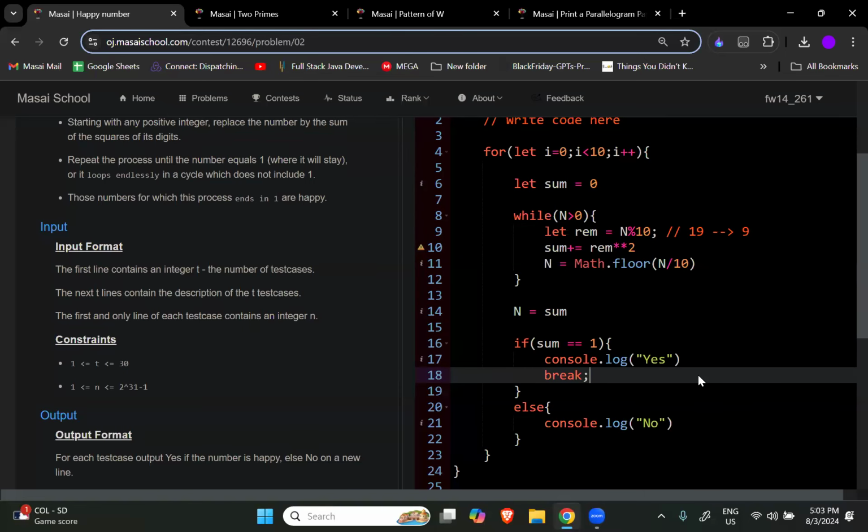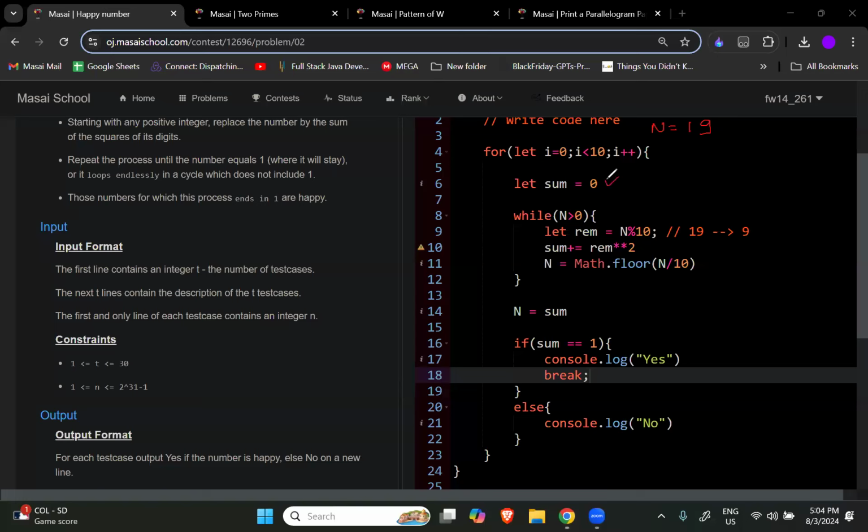Okay. Chalo, chalo. Let's see. Let's understand the code. Chodo, chodo. See here. At the starting, right? At the starting, what is the value of n? 19. Right? Understand. I'm try running this code. Now the value of i is 1. For the first time, the loop will start running. 1. Now what will happen?